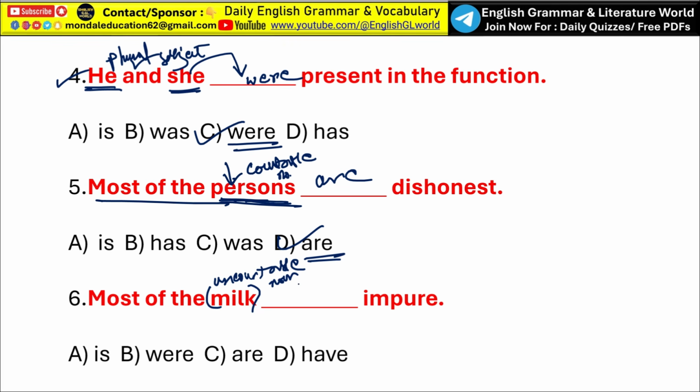Uncountable noun. So the verb should be singular. Okay. So most of the milk is impure. So option A is the correct answer.